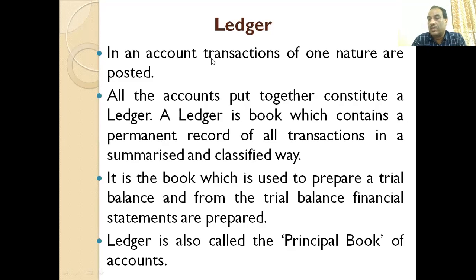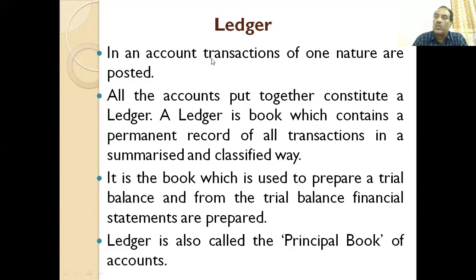In one account, different types of transactions can never be maintained. If it is cash, it will be cash. If it is furniture, it will be furniture. If it is building, then it will be building. If it is salary, it will be salary. So in the salary account, only salaries will be entered, not furniture or other accounts. So the ledger is a systematic, scientific recording of the transactions which are of similar nature in one account.